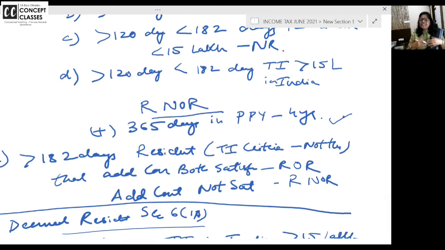But last 20 years I never came to India. Non-resident. 145 days I am in India, but in India I am having 1 lakh income. Non-resident. 120 days and more I am in India. Preceding 4 years, 365 days I was in India. Thoda I came for 60 days like that. Okay. And I have income in India 18 lakhs. Now I am a resident but not ordinary resident.